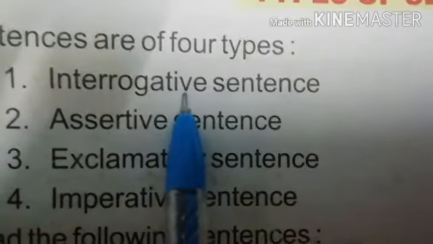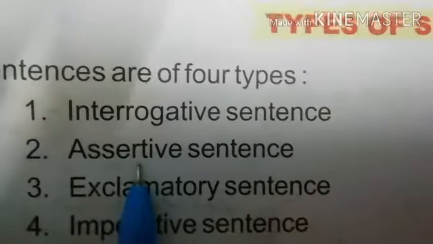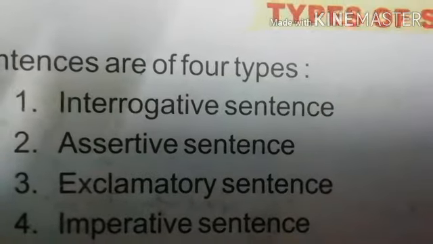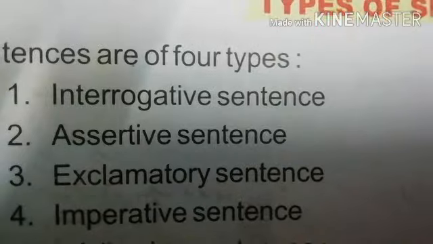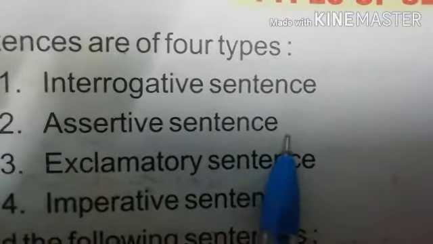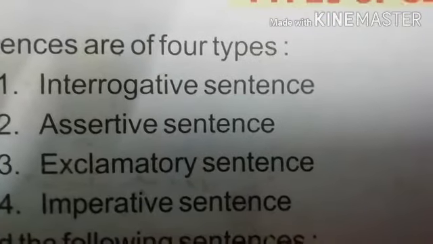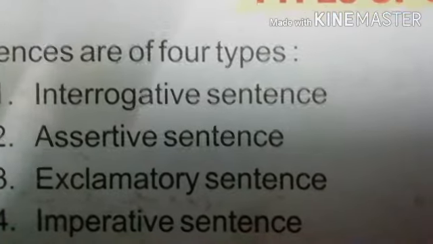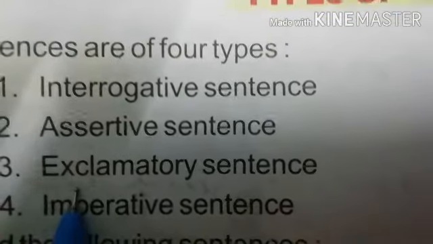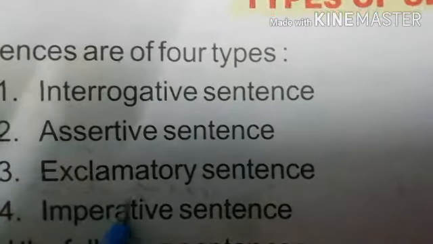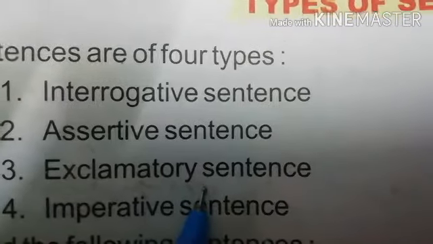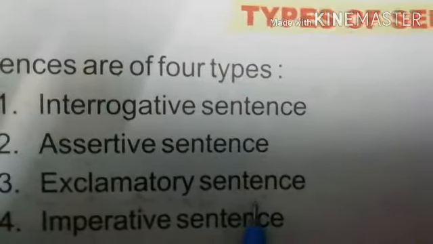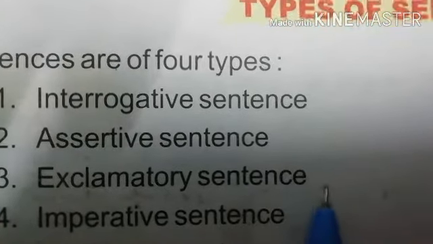An assertive sentence states something. It's an answer, always an answer, and always ends with a full stop. Exclamatory sentences express a strong or a sudden feeling, and this kind of sentence always ends with an exclamation mark.